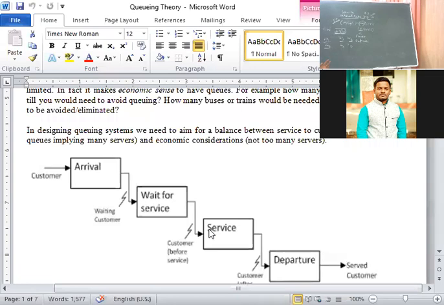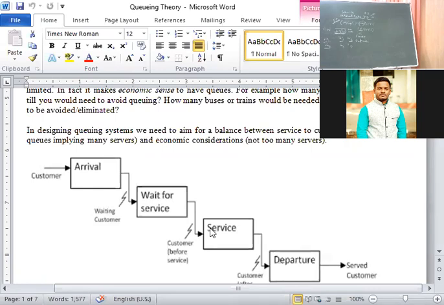Third one is waiting time in the system. It is represented by the letters WS. Waiting time in the system is the total time spent by the customer in the system. What does it mean? The customer is in the queue till served, that means waiting time plus being serviced. These two come under waiting time in the system. Again, I am repeating: it is the total time spent by the customer in the system, so you have to consider waiting time as well as service time.